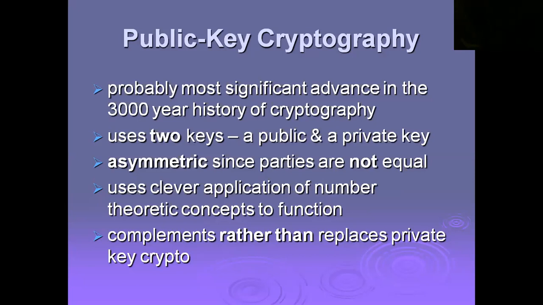Public key cryptography uses two keys, a private key and a public key, and uses clever application of number theoretic concepts or functions, and it complements rather than replaces private key cryptosystems. So this is about the key characteristics of public key cryptography.